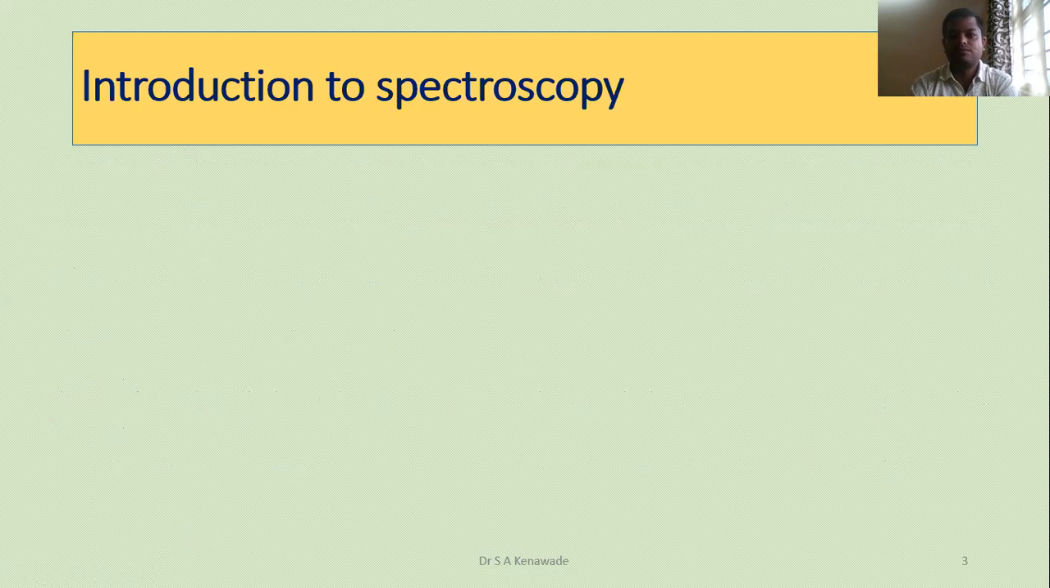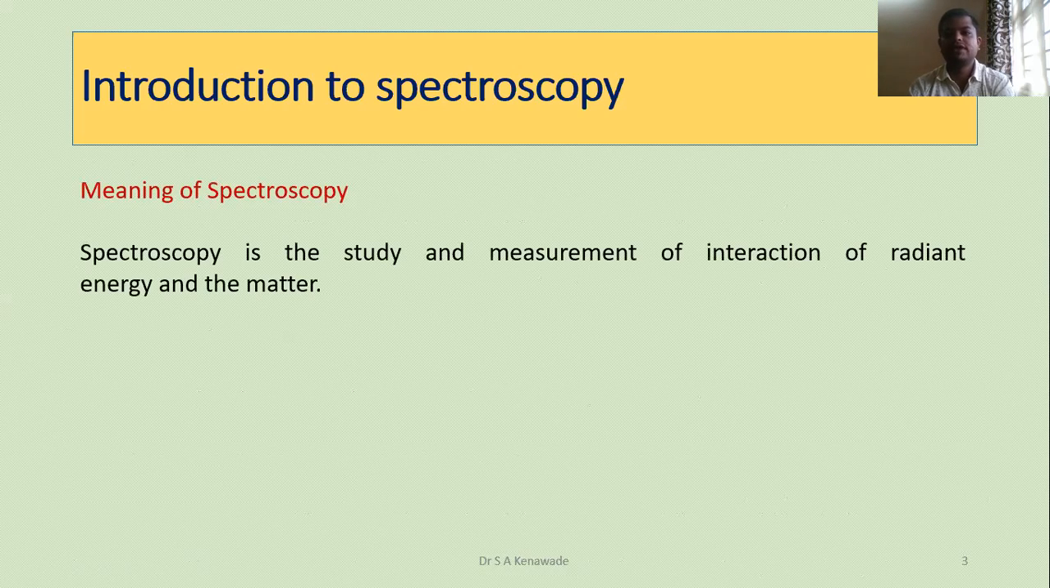The very first point of this topic is the introduction to spectroscopy. Then the question arises, what is spectroscopy? That is the meaning of spectroscopy. The answer is that spectroscopy is the study and measurement of the interaction of radiant energy and matter. Means we have to study spectroscopy. Spectroscopy involves the measurement of the interaction of radiant energy with matter.